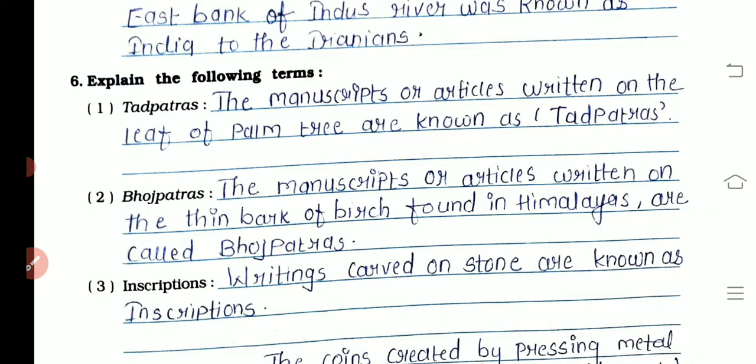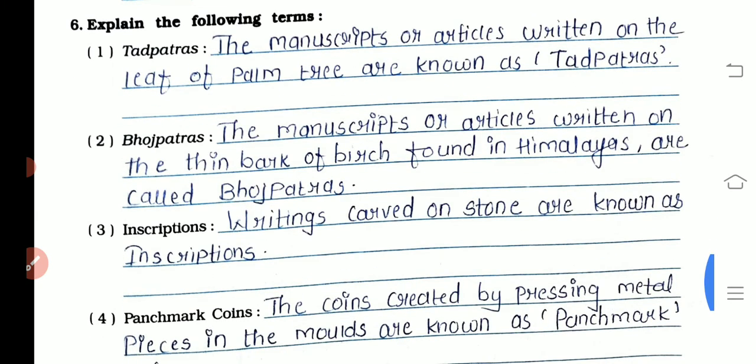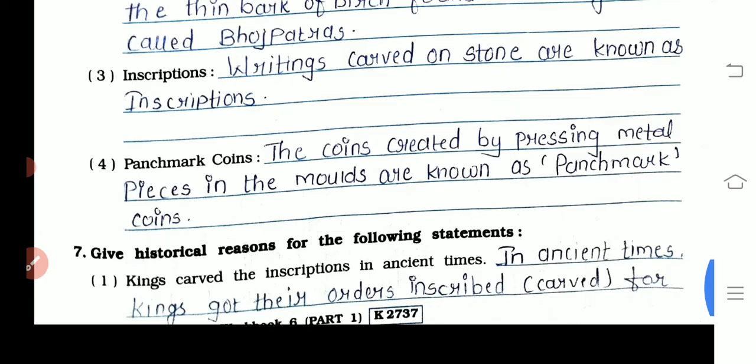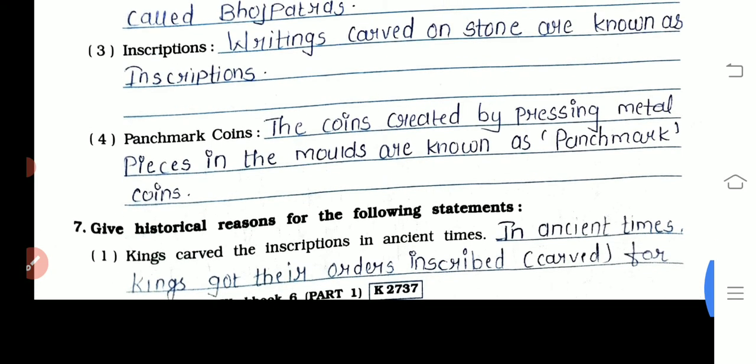The manuscript or articles written on the leaf of palm tree are known as Tadpatras. Bhojpatra, the manuscript or articles written on the thin bark of tree found in Himalayas are called Bhojapatras. Inscription, writing carved on the stone are known as inscription. Punchmark coins, the coins created by pressing metal piece in the molds are known as punch mark coins.